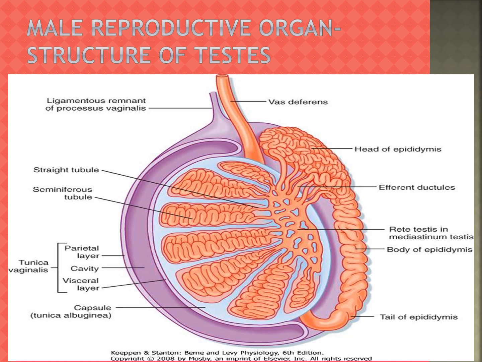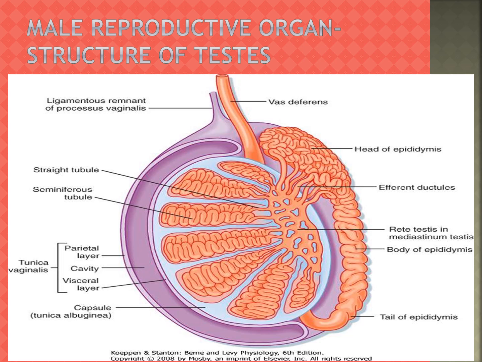The Leydig cells are polyhedral in shape and lie between the seminiferous tubules and secrete testosterone, one hormone. Testosterone is the one hormone secreted by these cells. It initiates the process of spermatogenesis.